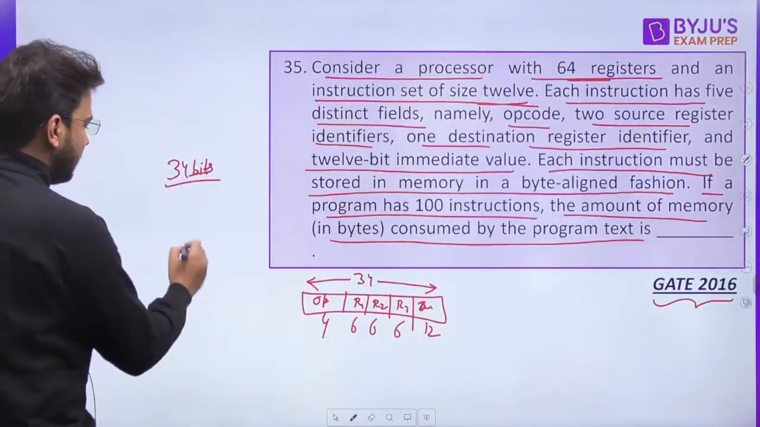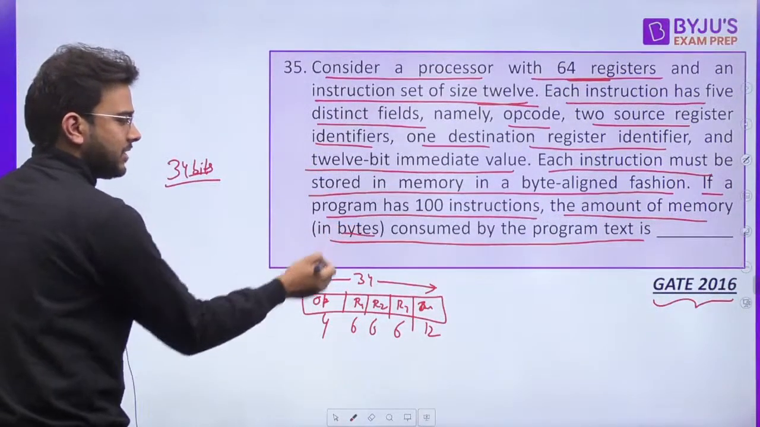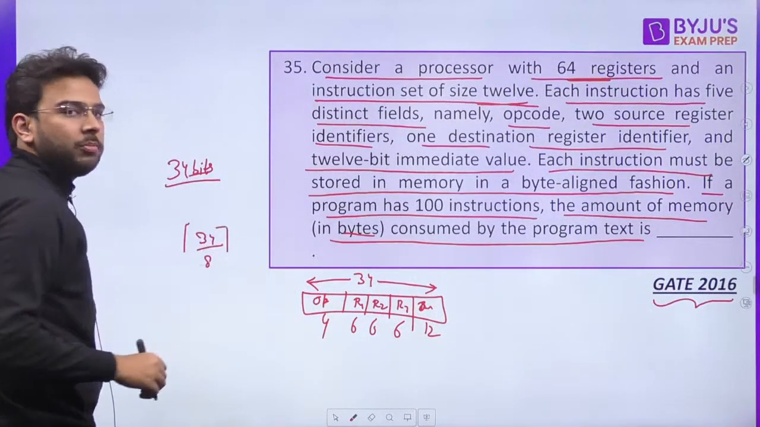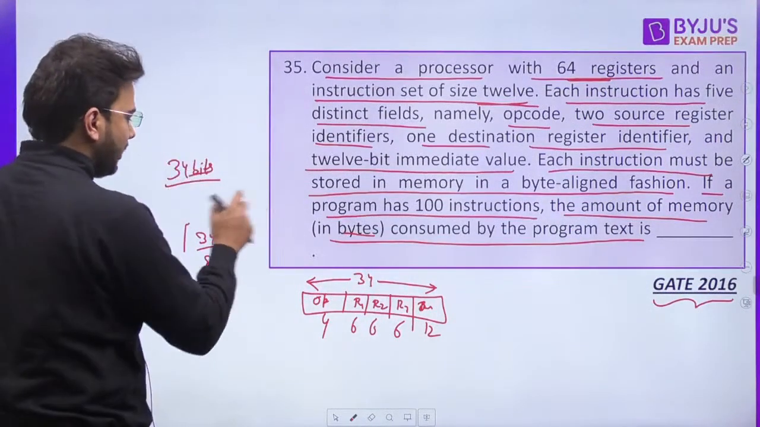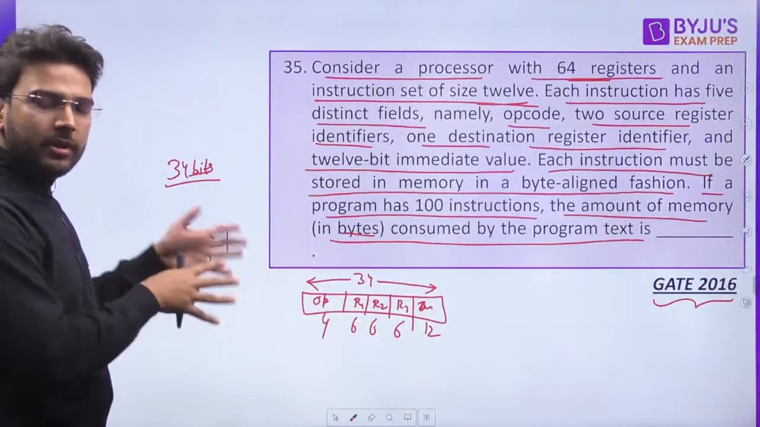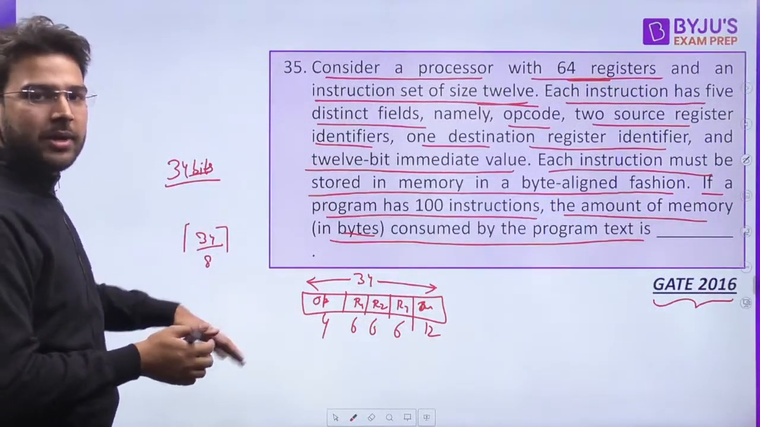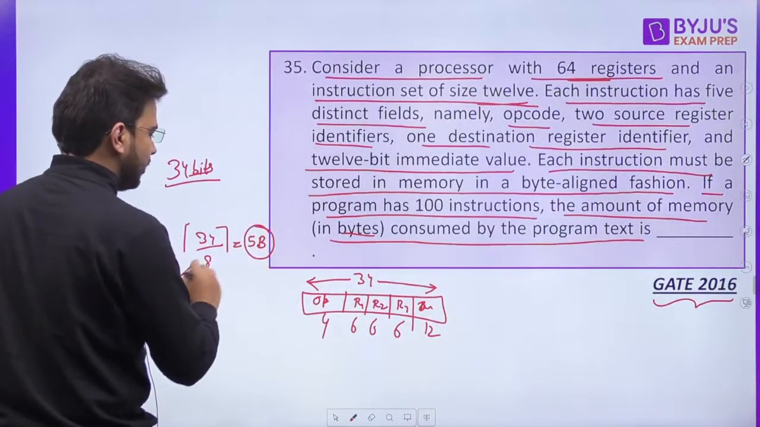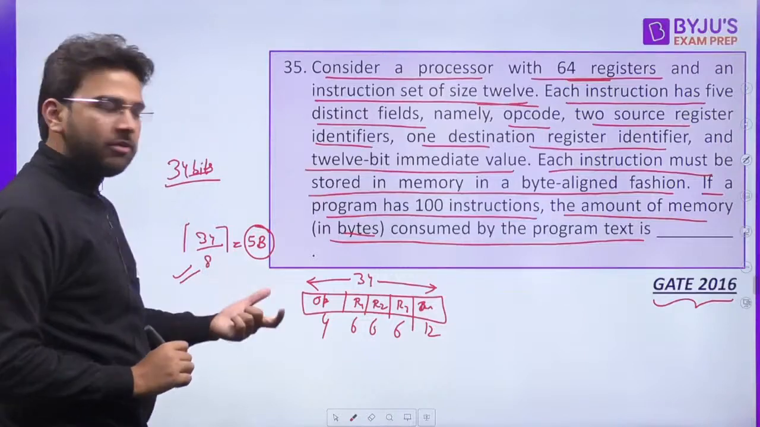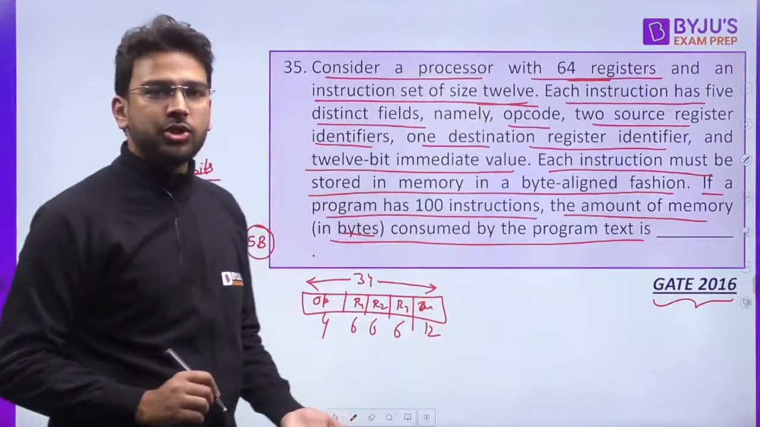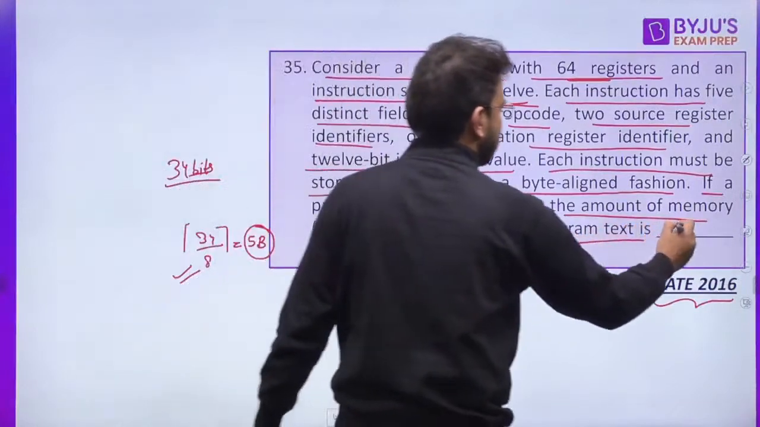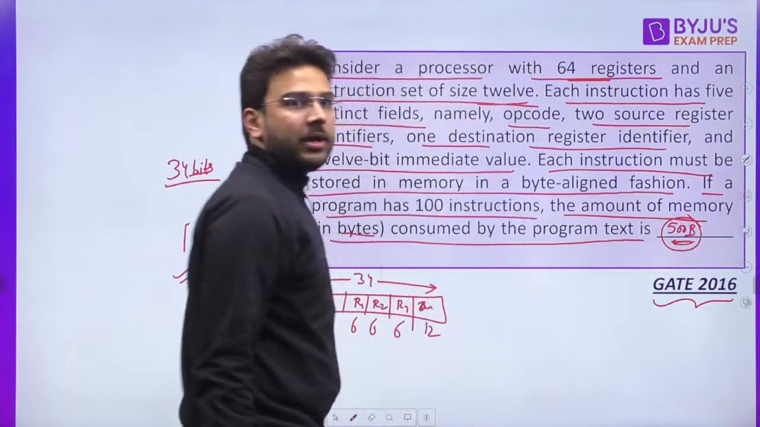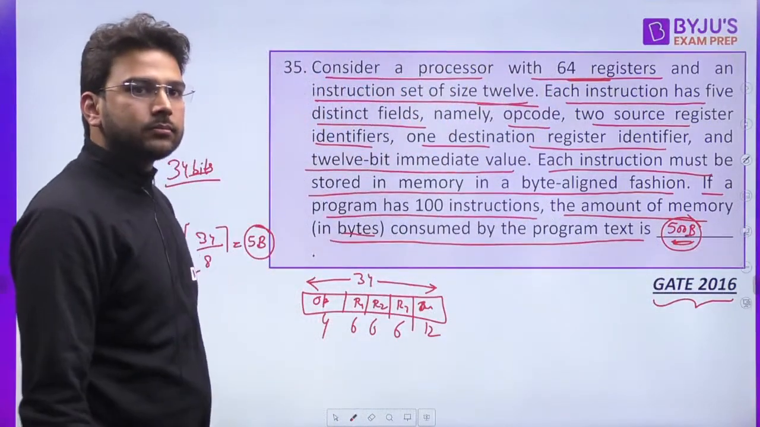So if you have to represent it in bytes, it is 34 bits. So 34 divided by 8, you have to take the ceil value, because in one byte you can store 32, and the rest of the data you have to store in the next byte. So it is going to be 5 bytes. So one instruction is consuming 5 bytes. 100 instructions will consume how much? 500 bytes, and that is your answer. This is the amount of memory that is required. 500 bytes is the correct answer.